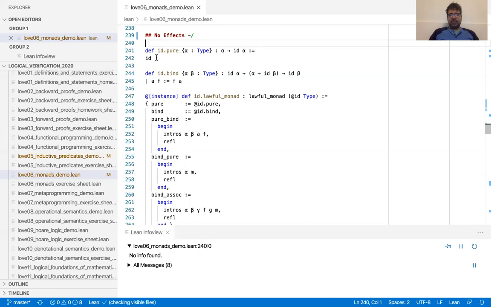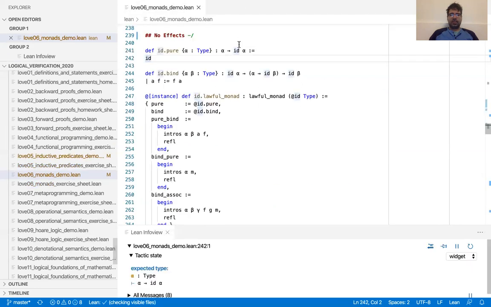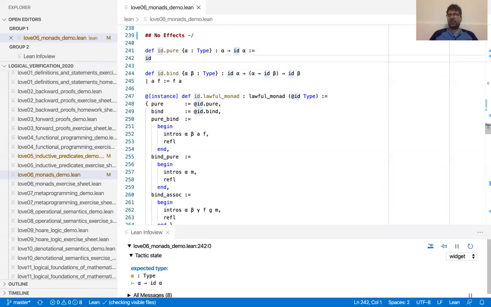So that's the identity. Identity is just lambda x comma x, right? It's a function that maps x to x, but there's a symbol for it in Lean. It's defined here. And well, pure moves something into the identity monad. And the identity monad does nothing, right? So this is the same as that. So we can also put the identity function here if you want, right? Identity works both on types and on terms, right?